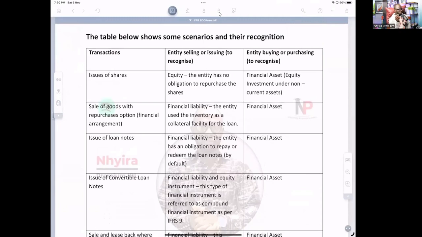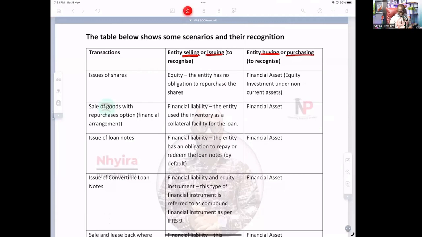So we are going to be using this app to illustrate how we can deal with some of the issues relating to financial instruments. So in the middle, we have the entity selling or issuing. Then on the far right, we have the entity buying or purchasing.